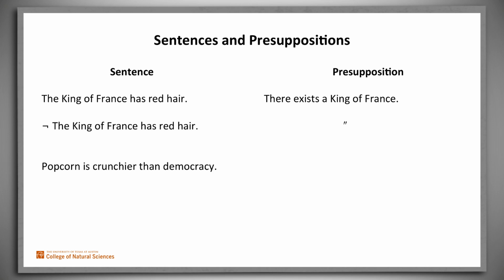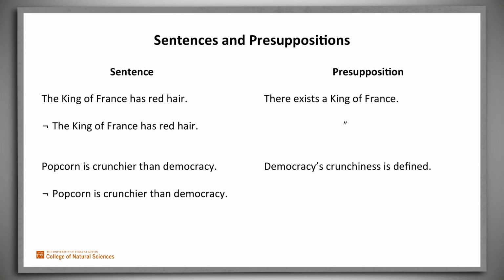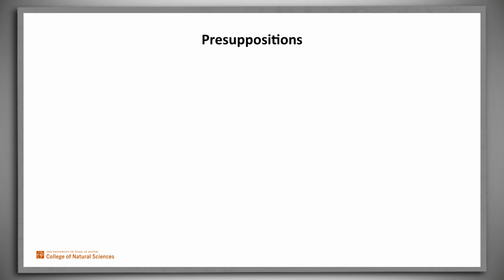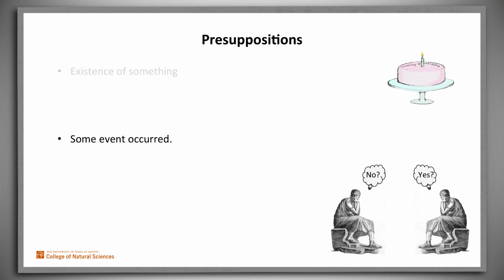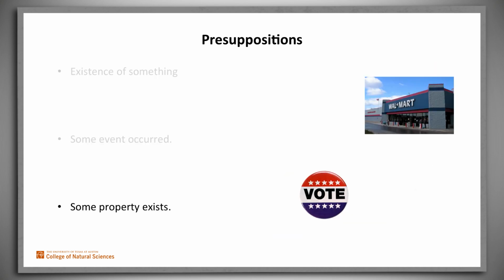Its presupposition is that democracy is a physical thing whose crunchiness can be measured. Again, consider the original claim's negation, this time that popcorn is not crunchier than democracy. Again, the presupposition hasn't changed. So we've now seen examples of several common kinds of presuppositions. We can presuppose the existence of something, we can presuppose that some event has occurred, or we can presuppose that something has some important property.